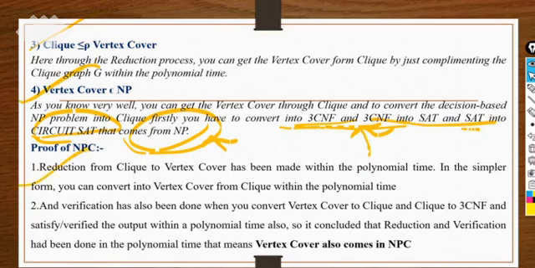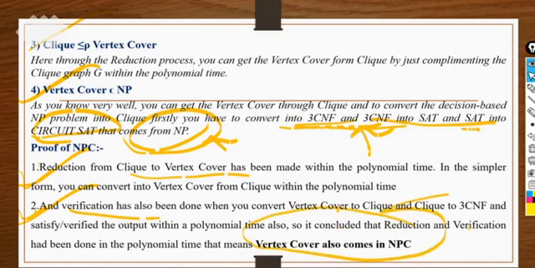So we have done the reduction from the clique problem to the vertex cover problem, and we have also given the verification for the same output. After covering both of these main properties, which are needed to say whether any problem belongs to NPC or not, if both are satisfied, then we can say that vertex cover also belongs to the NP complete category. So up to now we have covered all these problems in order to make you understand these things.